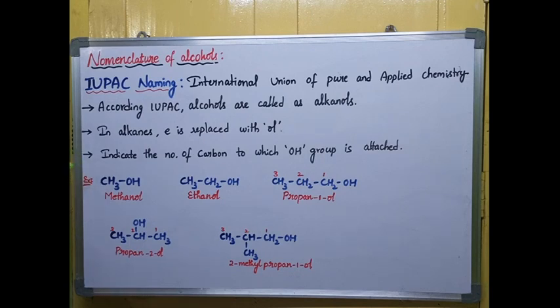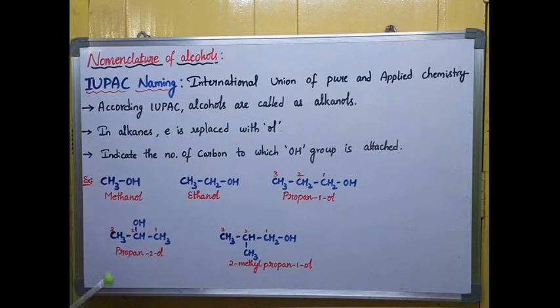Now I'm giving you the example methanol, CH3OH. This is a methyl part. Actually, we name this as methane. CH4 means methane, so I removed one hydrogen and kept OH. So it is methanol. In place of methane, I removed the E and kept OL. Next, ethanol. Two carbons in IUPAC we name as eth, so ethanol.